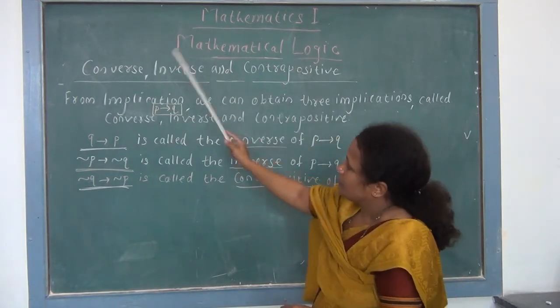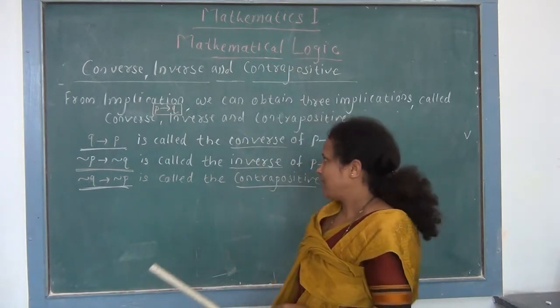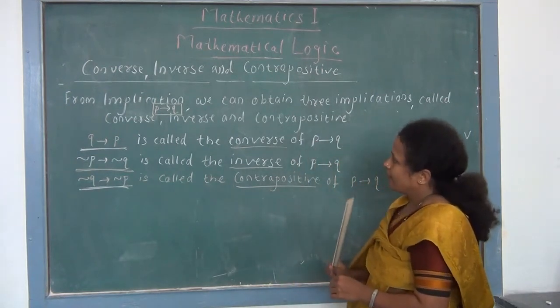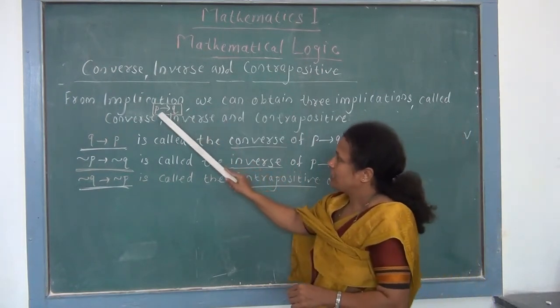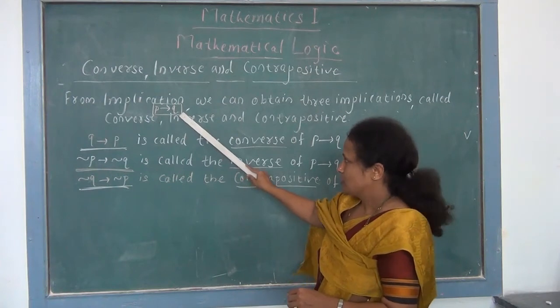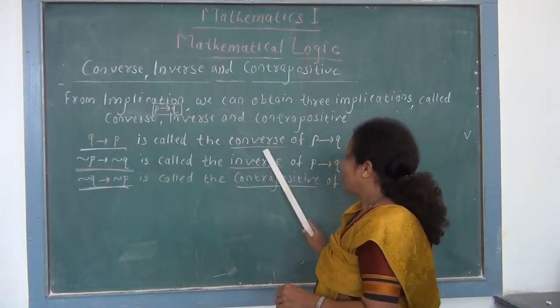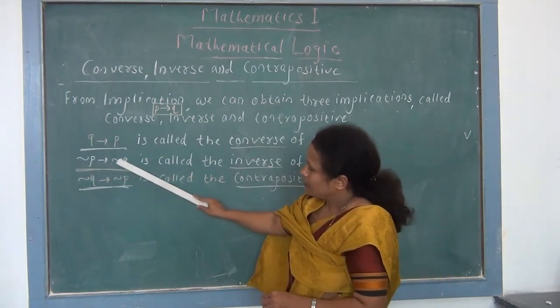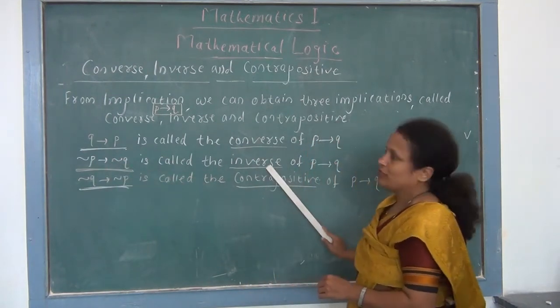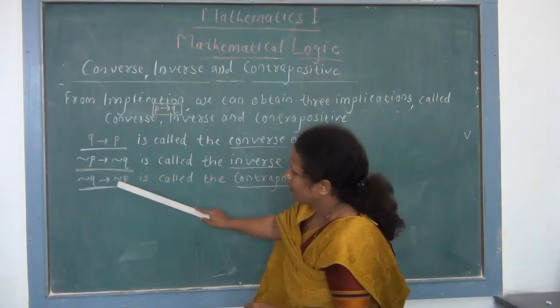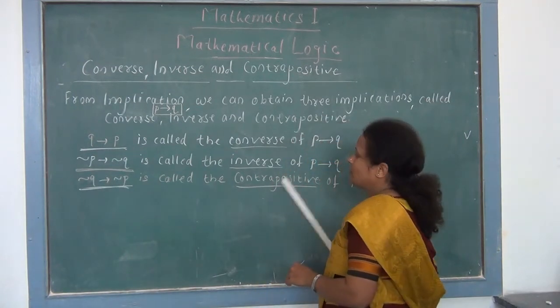And these 3 statements are again conditional statements which exist for the conditional statement P implies Q. So for P implies Q, Q implies P is the converse, negation P implies negation Q is the inverse, and negation Q implies negation P is the contrapositive.